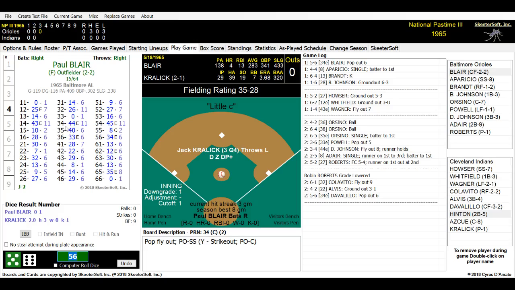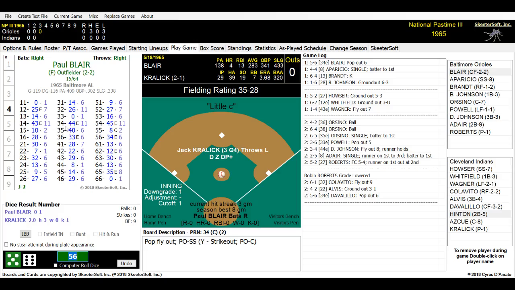Stepping back just in front of the grass is our shortstop, Luis Aparicio. Makes the easy catch. It's another 1-2-3 inning for Robin Roberts at the end of 2. It is the Baltimore Orioles nothing, Cleveland Indians nothing. Coming to bat for the Orioles, as we go back to the top of the order, is Paul Blair, Luis Aparicio, and Jackie Brandt.